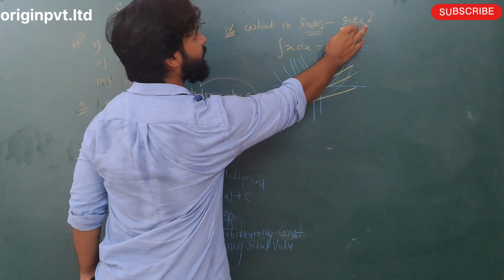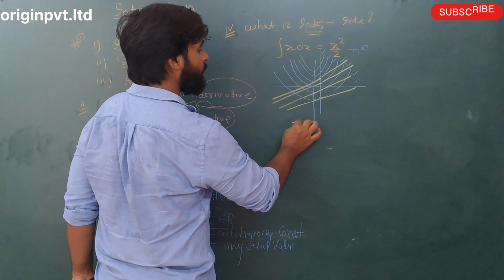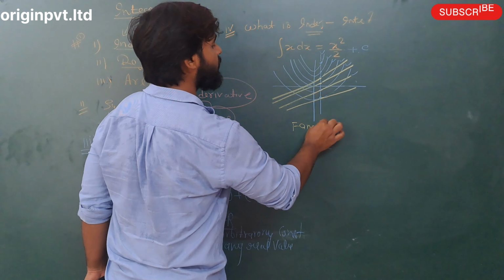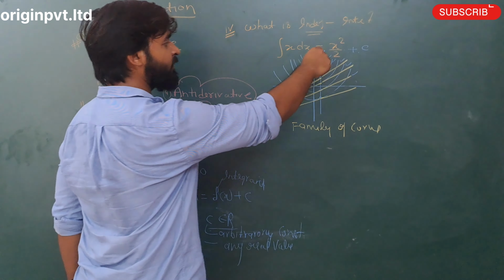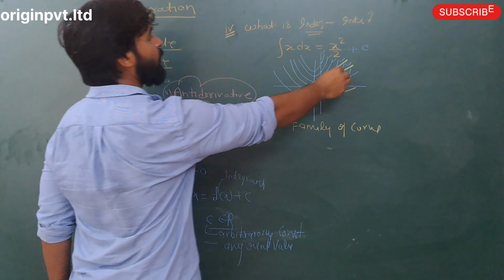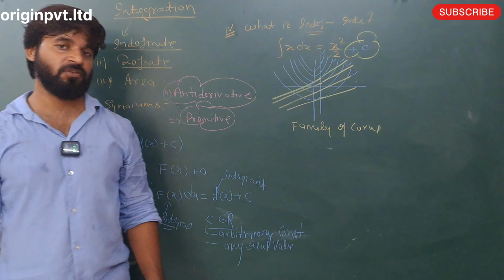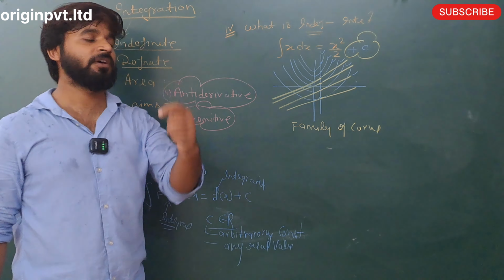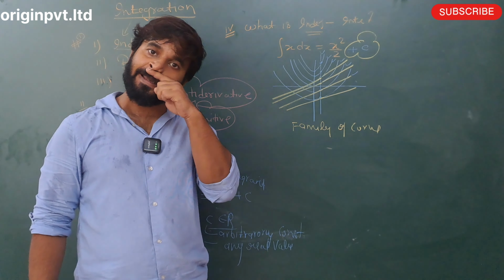So what is the indefinite integration? Indefinite integration means family of curves. This is the nature because of c. Because c always changes, the curve shifts. So this is a curve shift, not a curve change. The curve shifts. Clear or not?